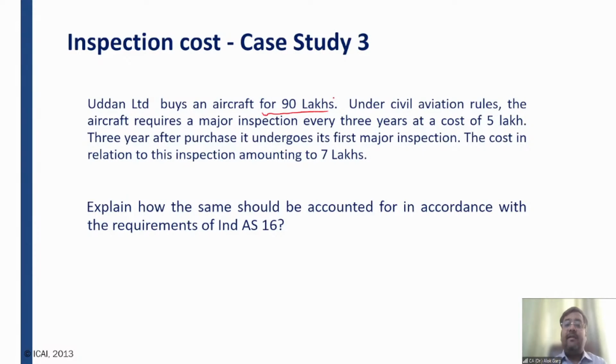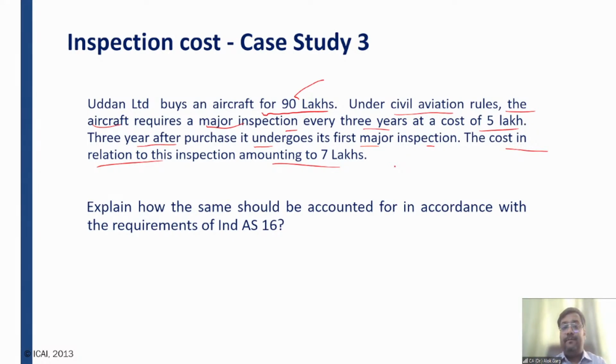Udan Limited buys an aircraft for rupees 90 lakhs. Under civil aviation rules, the aircraft requires a major inspection every 3 years at a cost of rupees 5 lakh. Right? The cost was 90 lakhs, and the aircraft requires a major inspection every 3 years at a cost of 5 lakh rupees. 3 years after purchase, it undergoes its first major inspection. The cost in relation to this inspection amounts to rupees 7 lakhs. Explain how the same should be accounted for in accordance with the requirements of Ind AS 16.